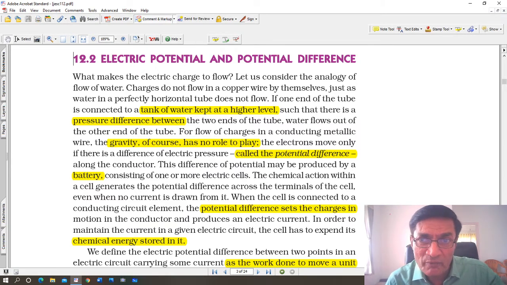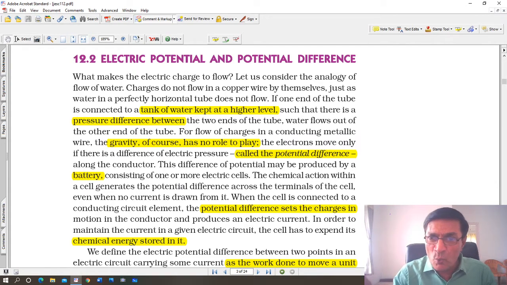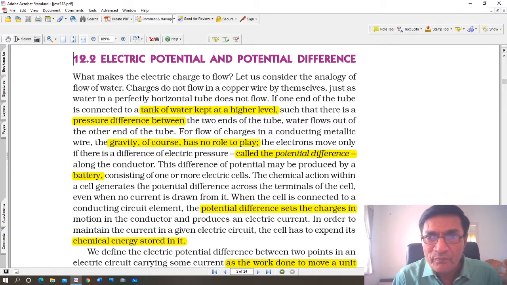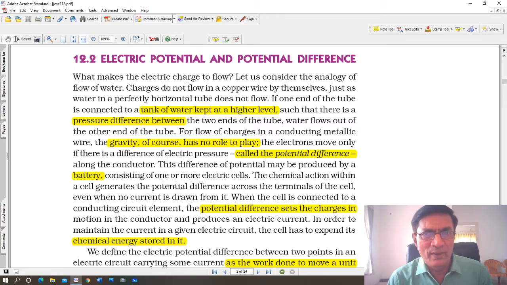The slope is towards the wash basin. The slope gently, ever so gently, is slightly towards the wash basin, where there is a hole for the water to go out. So that is where the water begins to flow. It flows towards that. In other words, there is a gradient, a slope from a higher level to a lower level, which is very gentle, and water begins to flow. Similarly, air mass also begins to move from high pressure to low pressure. That's how we get weather patterns. In the same way, for electric current to flow, there has to be a potential difference or a potential slope.